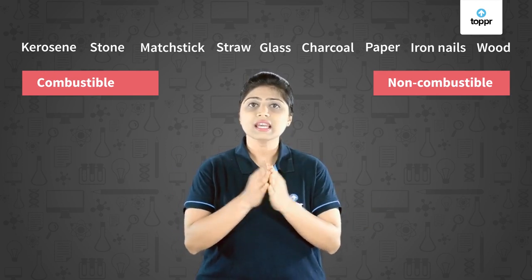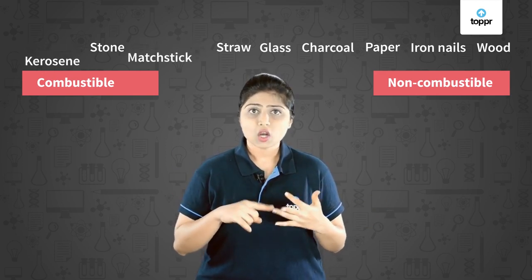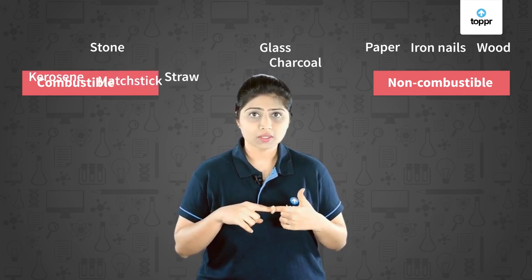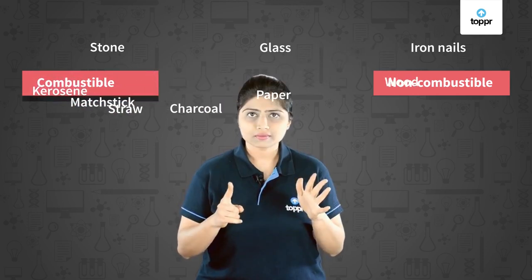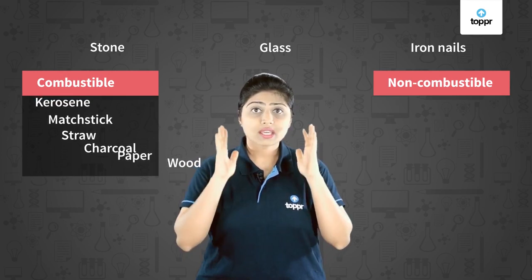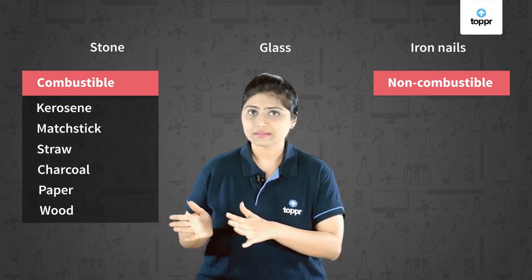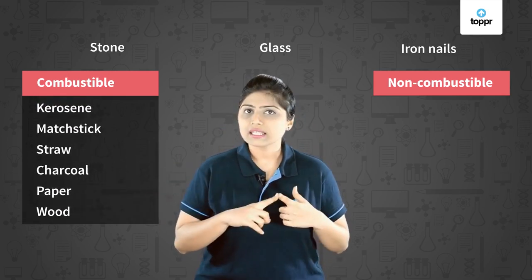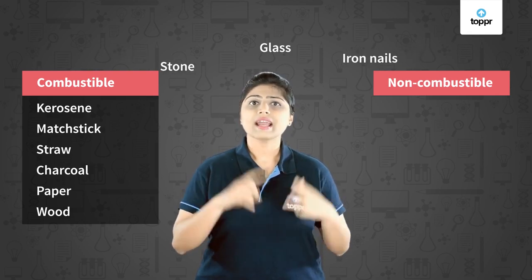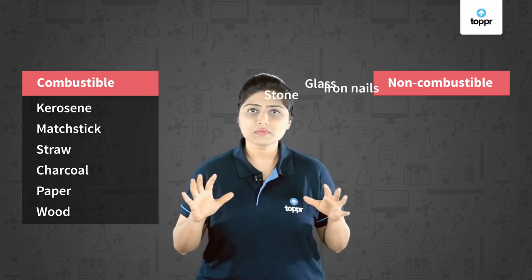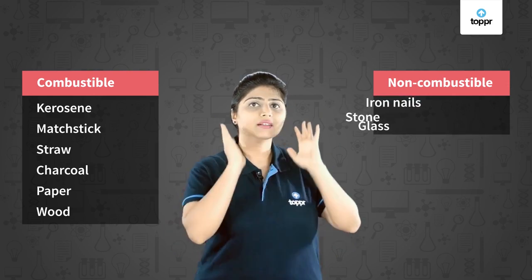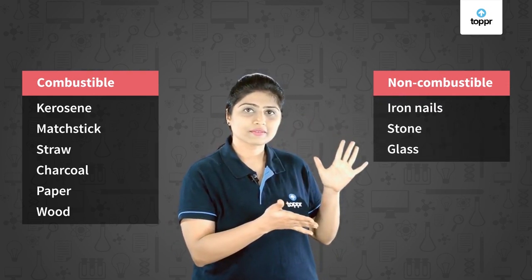Okay, from these, kerosene, matchstick, straw, charcoal, paper and wood, all of them burn. So they are combustible substances. Whereas iron nails, stone and glass, all of these do not burn. So they come under non-combustible substances.